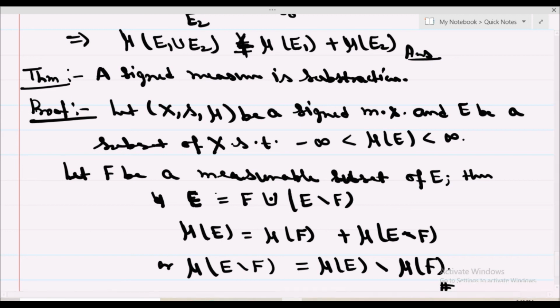Okay, now I will stop here. In the next class we will discuss positive and negative sets and some of the properties of positive and negative sets. Okay, bye, thank you.